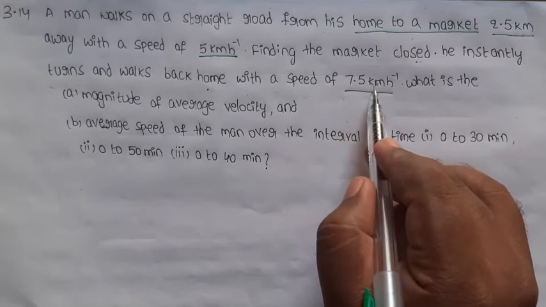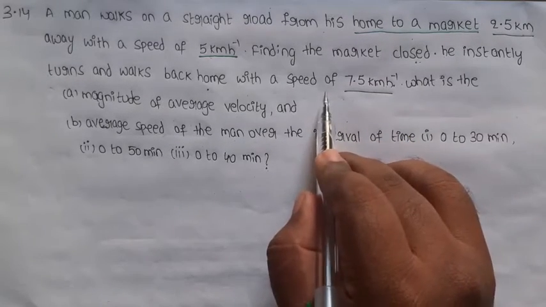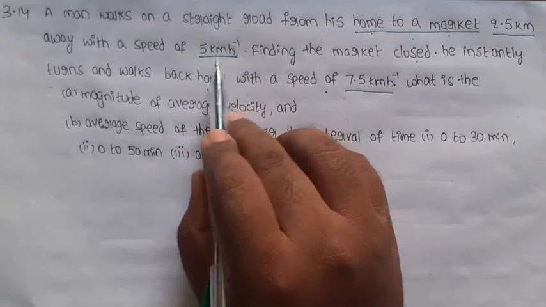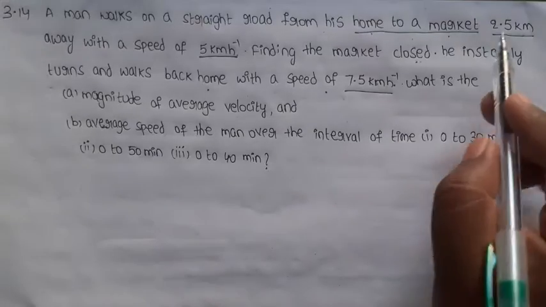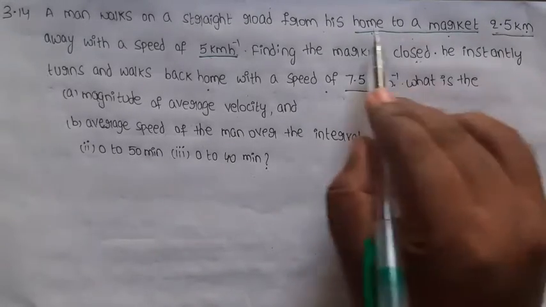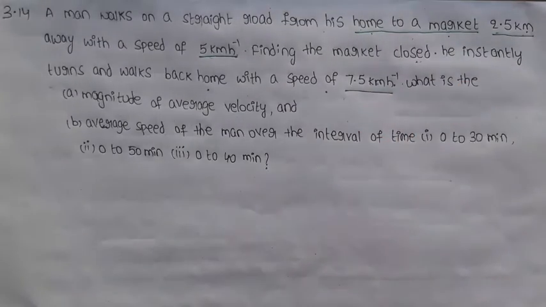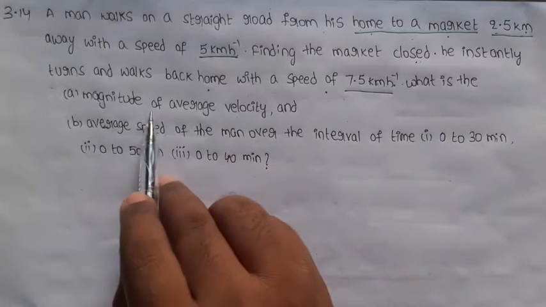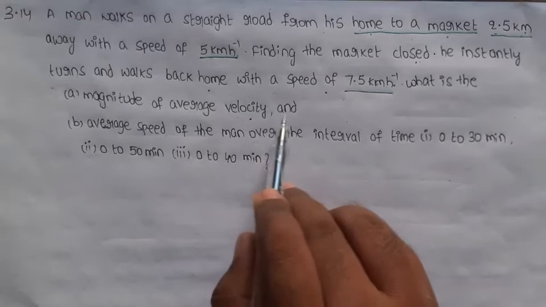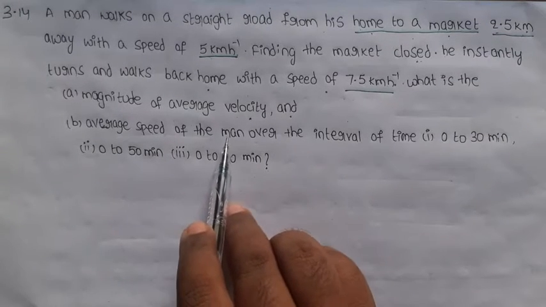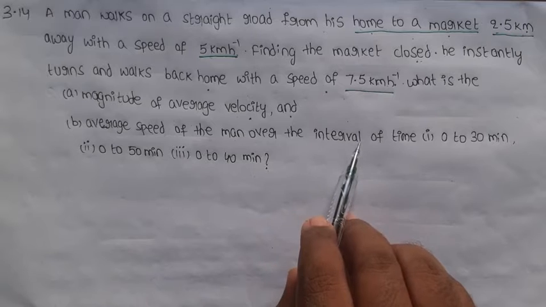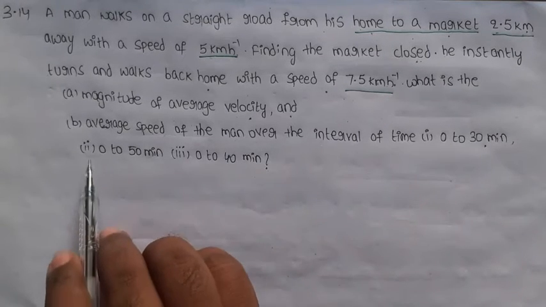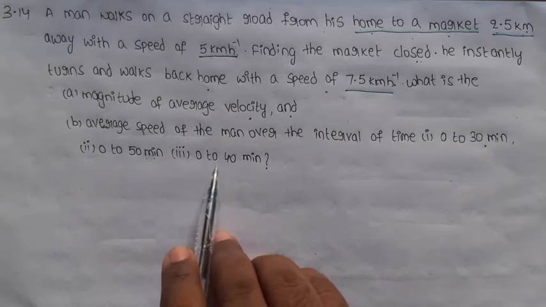So 7.5 kilometers per hour is the speed from market to home. 5 kilometers per hour is the speed from home to market. 2.5 kilometers is the distance between home and market. This is the given data. We are going to find the magnitude of average velocity and average speed of the man over the time intervals 0 to 30 minutes, 0 to 50 minutes, and 0 to 40 minutes.